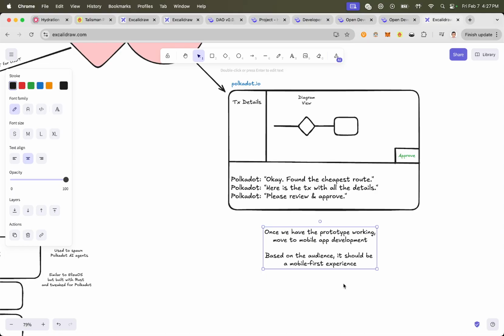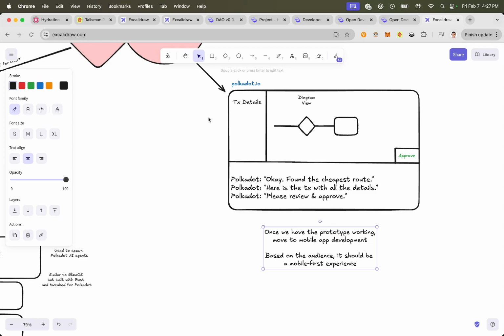You think of the audience here, they're not developers. So the audience would be degens, people who want to interact with Polkadot and want to play on Polkadot. So it should definitely be a mobile app. You look at Uniswap, Uniswap has its own native iOS mobile app and it's beautiful. There's no reason we can't have that with this type of product that we're building.